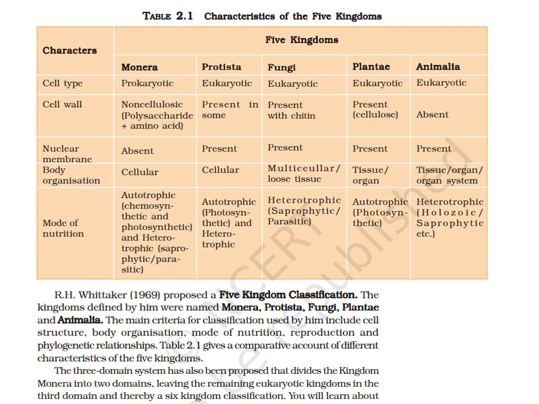Kingdom Plantae. Cell type is eukaryotic. Cell wall is present and is made of cellulose. Nuclear membrane is present. Body organization is tissue or organ level. Mode of nutrition is autotrophic or photosynthetic.